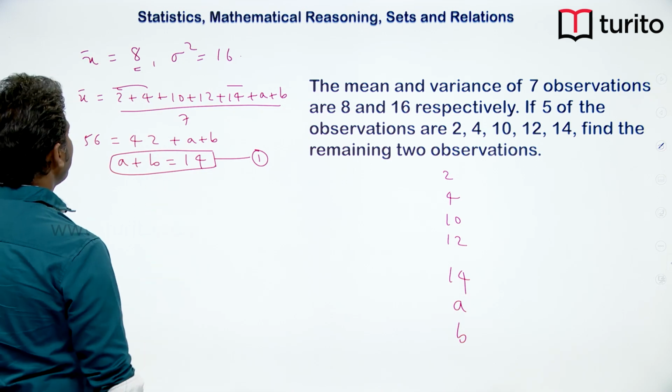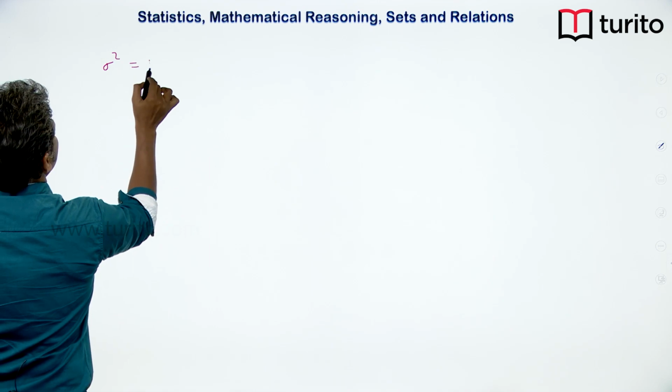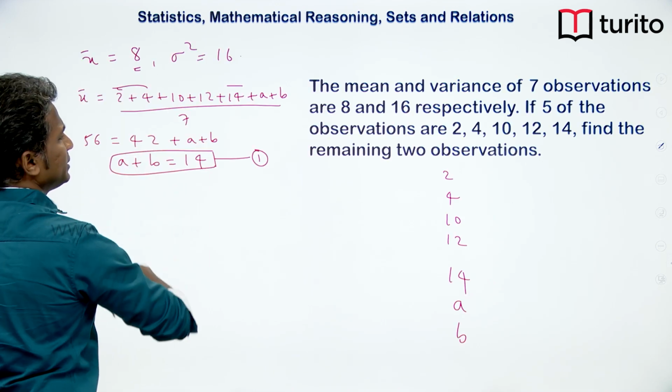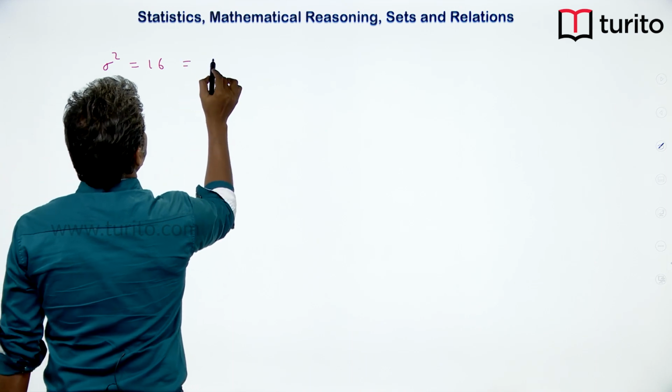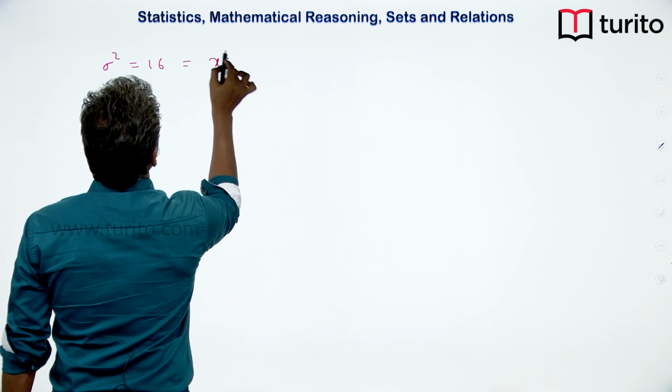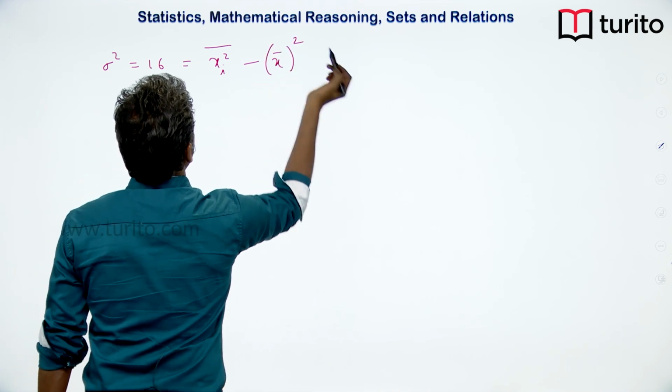Let me do the rough work here. Variance is given as 16, correct? Now, we also understood this formula that it is the average of the squares minus the square of the average.